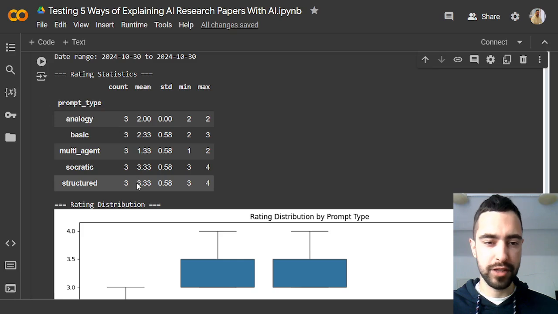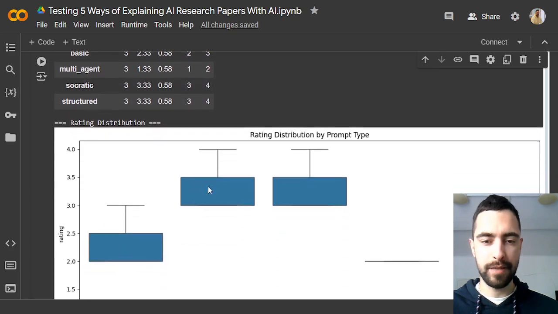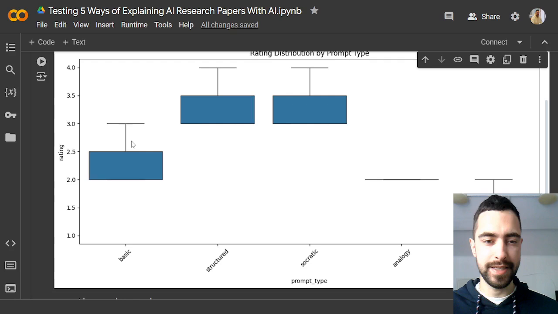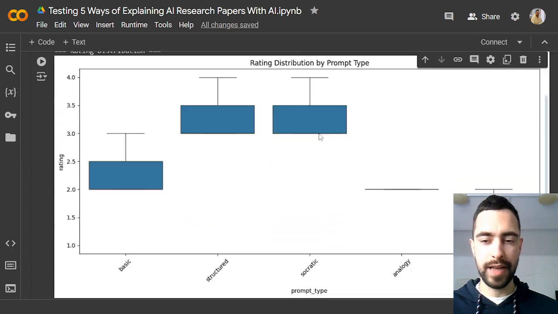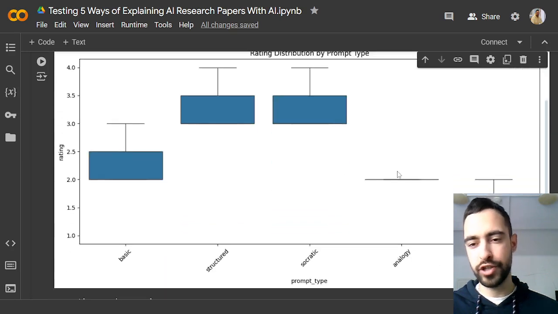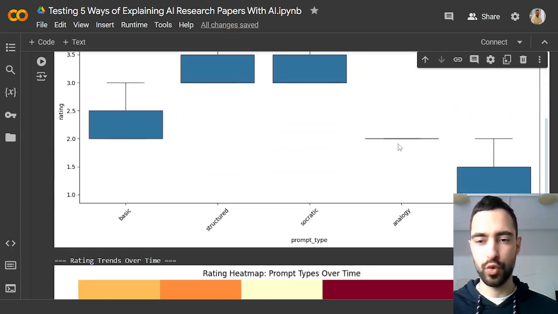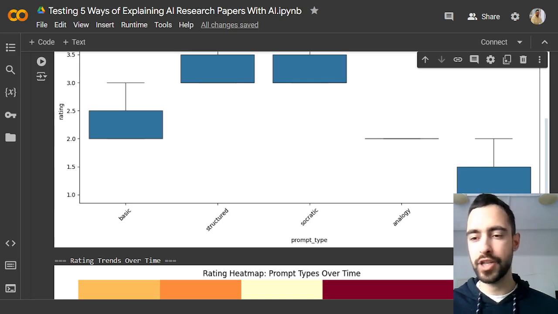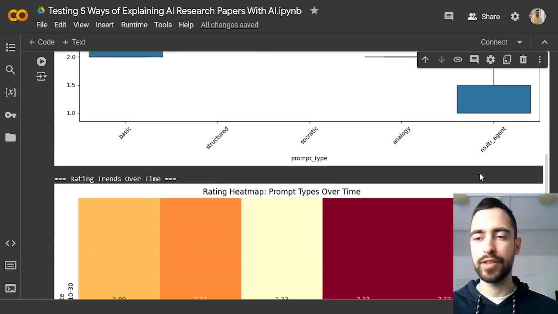So the mean of structured is 3.33 and standard deviation 0.58 and maximum 4 and minimum 3, and same for Socratic. So this is the mean and standard deviation, this is the maximum value. And then we can see here the basic is next, maximum value here, mean, standard deviation. And then Analogy, actually I think I accidentally, or the experiment gave a score of 2 to Analogy every time. So that's why everything is at 2 here. Maximum, mean, standard deviation.